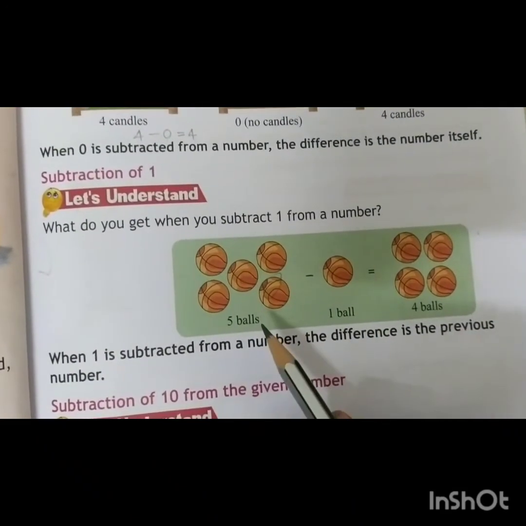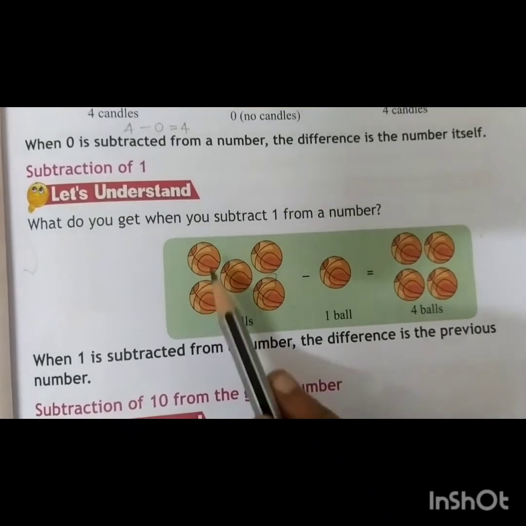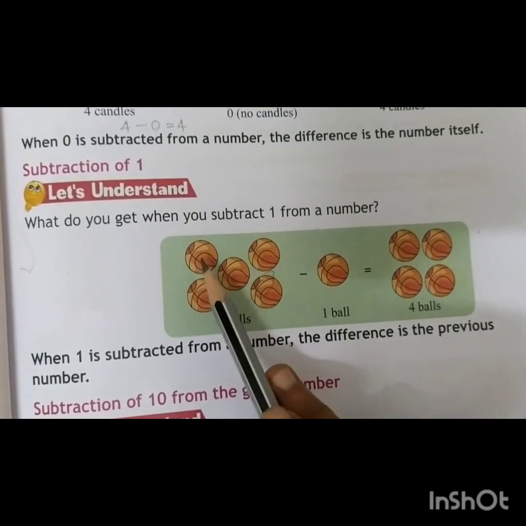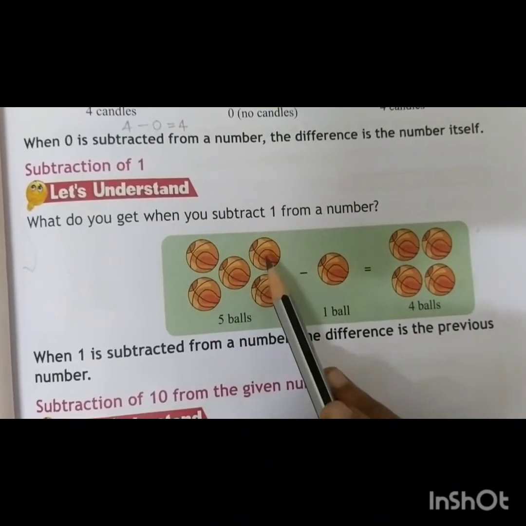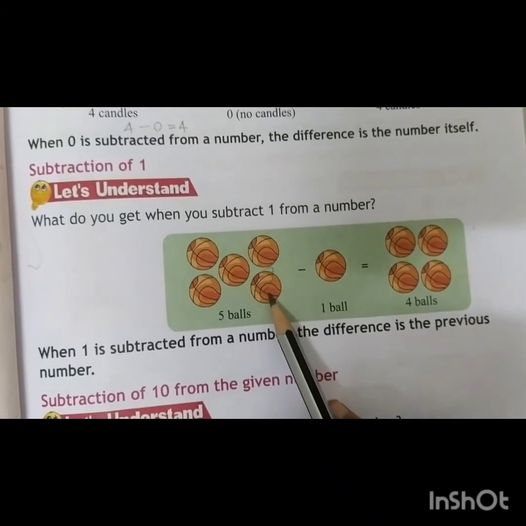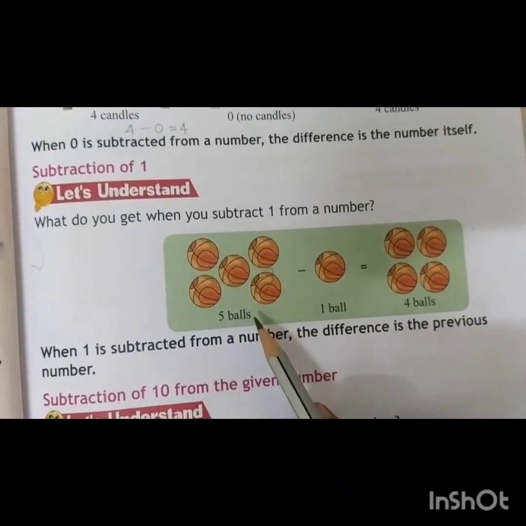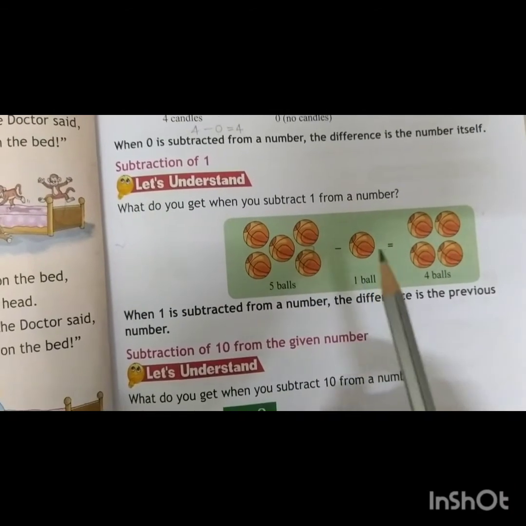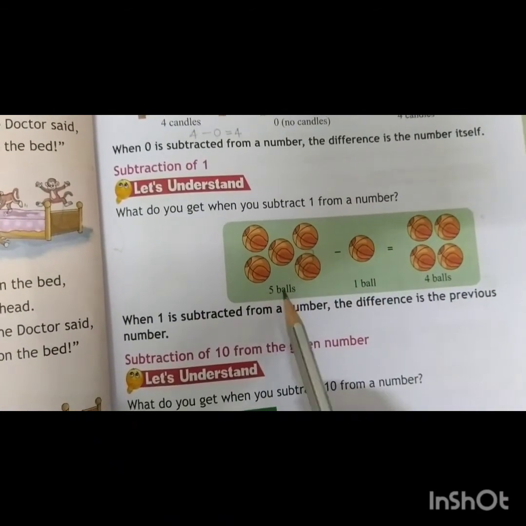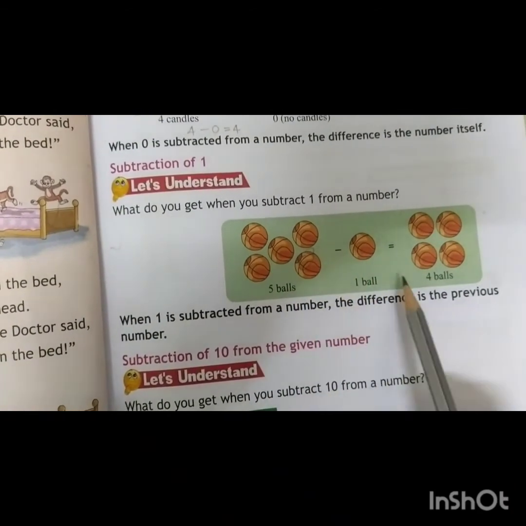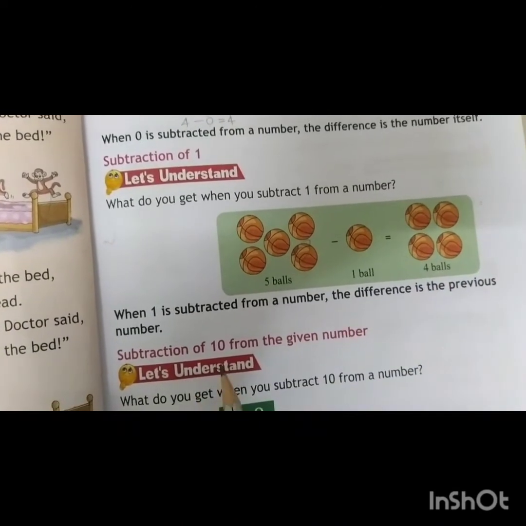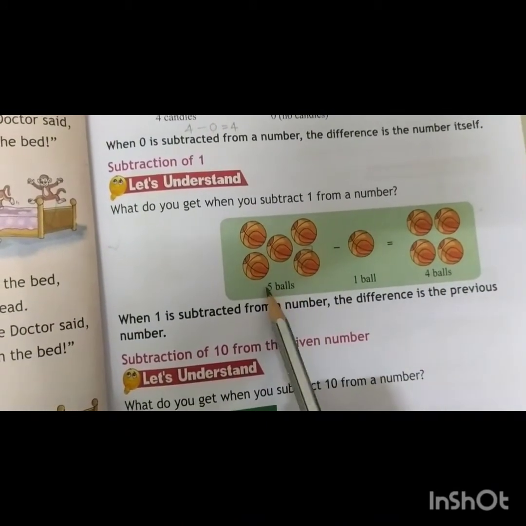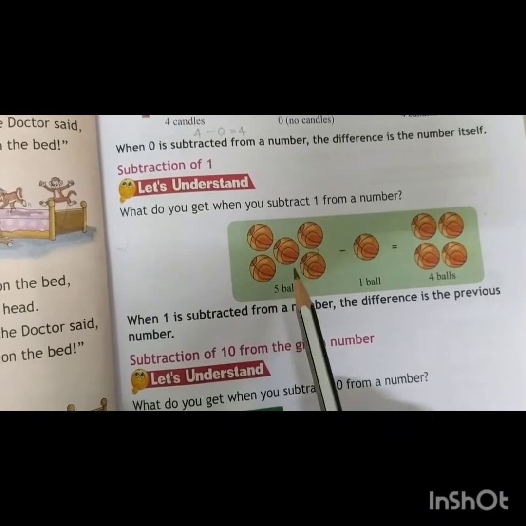Okay, here we can see, all of you try to count how many balls are here. Yes, 1, 2, 3, 4 and 5. The first picture shows 5 balls. We subtract 1 ball from 5 balls. The answer is 4 balls.